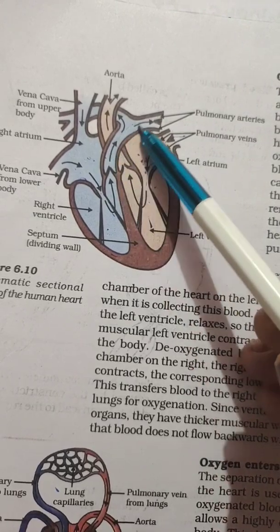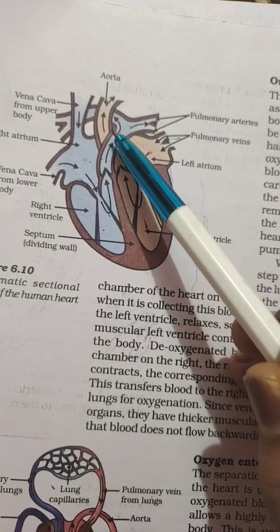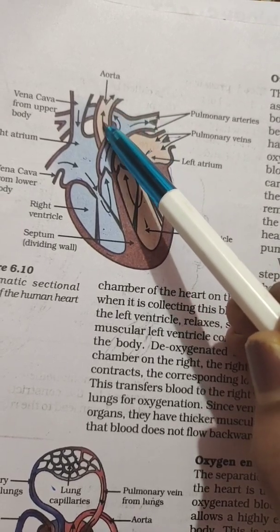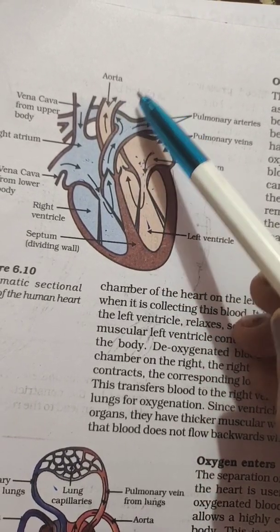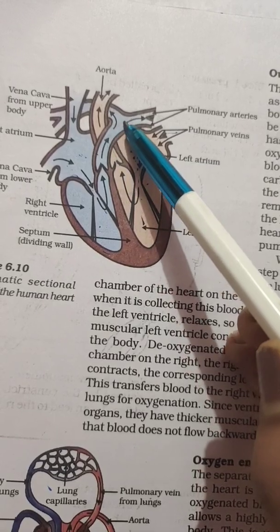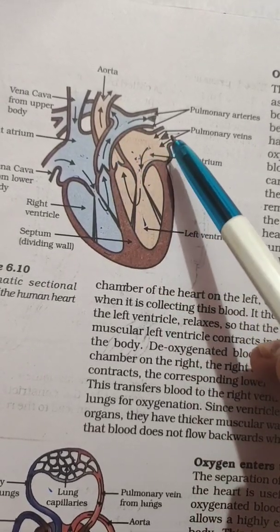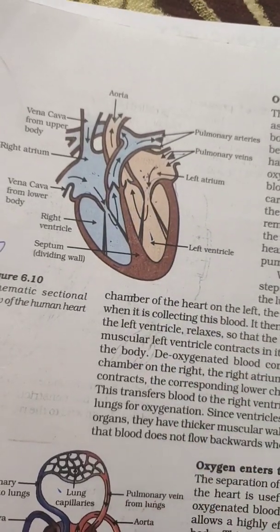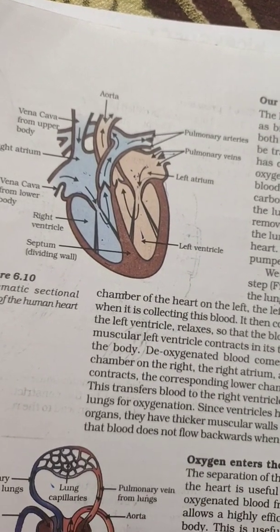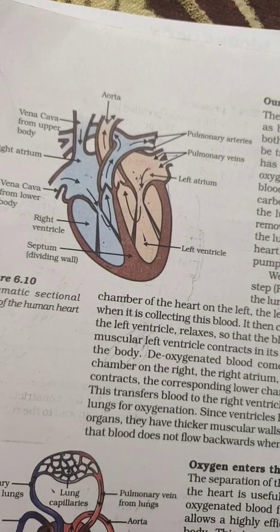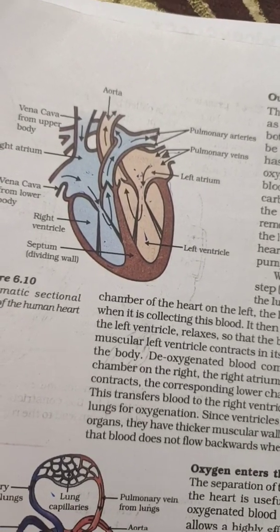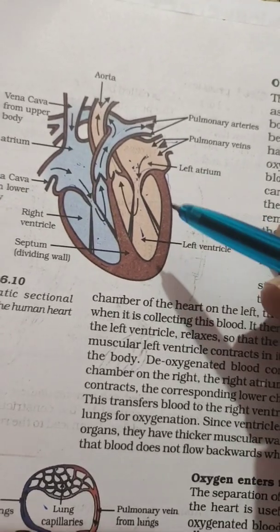Here the blue one is the pulmonary artery, and this is the aorta, which will send all the purified blood from the heart to the body. And these are the pulmonary veins. The body sends all the impure blood to the heart, and then the heart sends the blood to the lungs, and the lungs fill the blood with air, and they send the blood to the heart again.